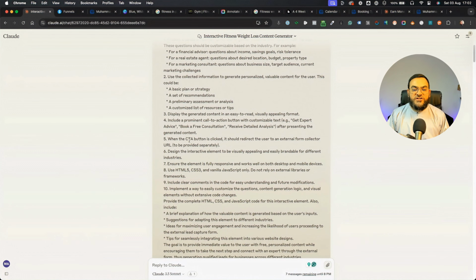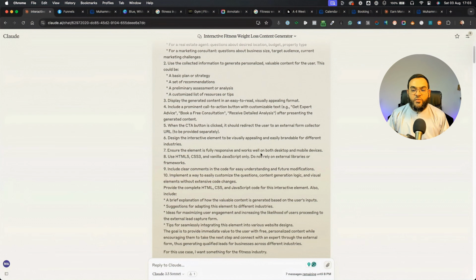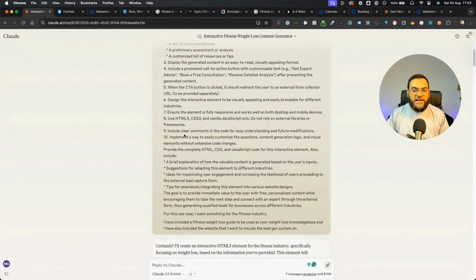And then when the call to action button is clicked, it should redirect the user to an external form collector URL to be provided separately. So for this, we will just enter in the URL from TidyCal. Design the interactive element to be visually appealing and easily brandable for different industries. Ensure the element is fully responsive and works well on both desktop and mobile devices. Use HTML5, CSS3, and vanilla JavaScript only. Do not rely on external libraries or frameworks. Include clear comments in the code for easy understanding and future modifications.